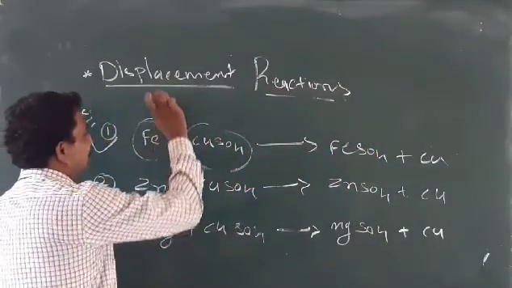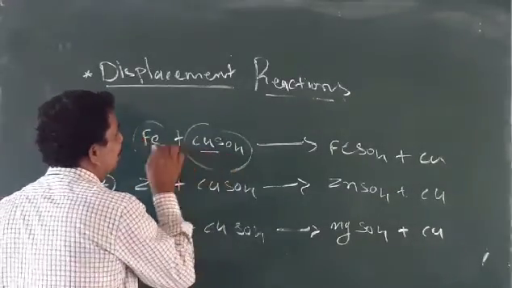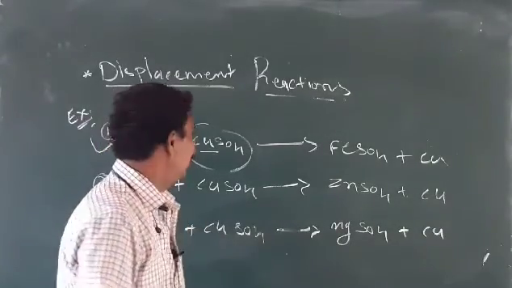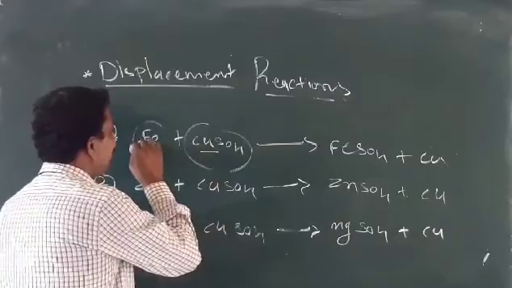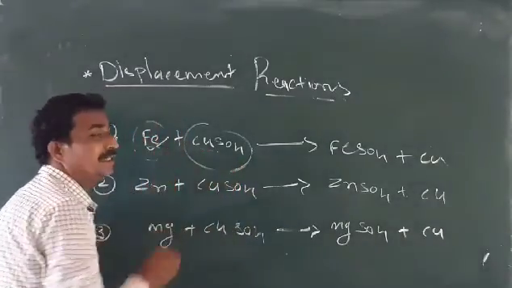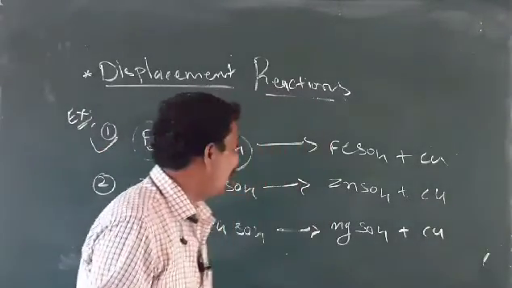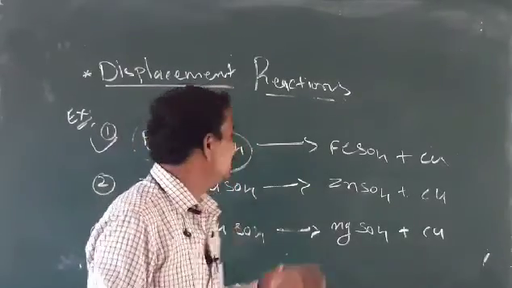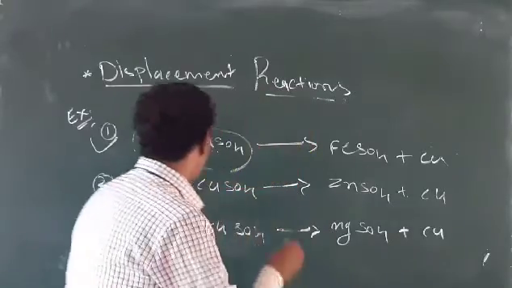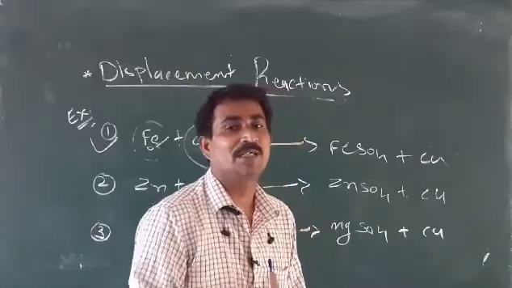Here iron is there. Iron and copper are both elements. In the metal reactivity series, comparing iron to copper, iron is a very strong, fast reactive element. When we look at the metal series, copper is in the middle, a less reactive element, and iron has middle reactivity.